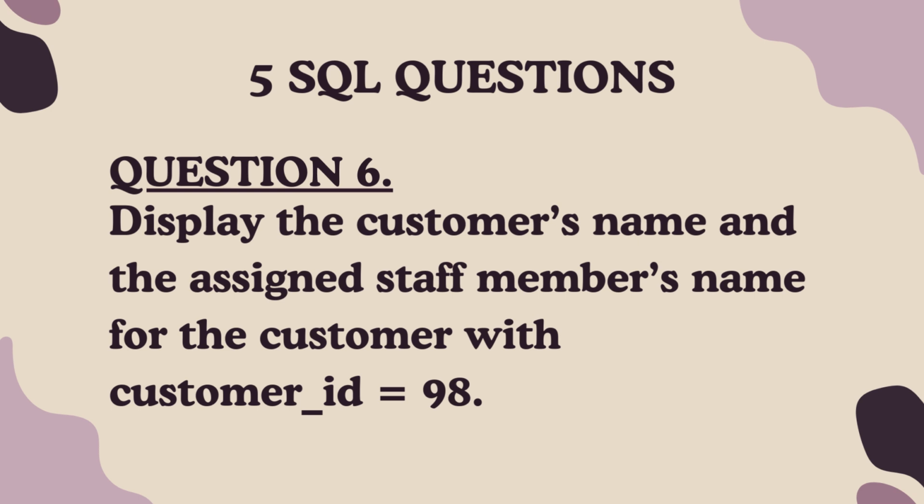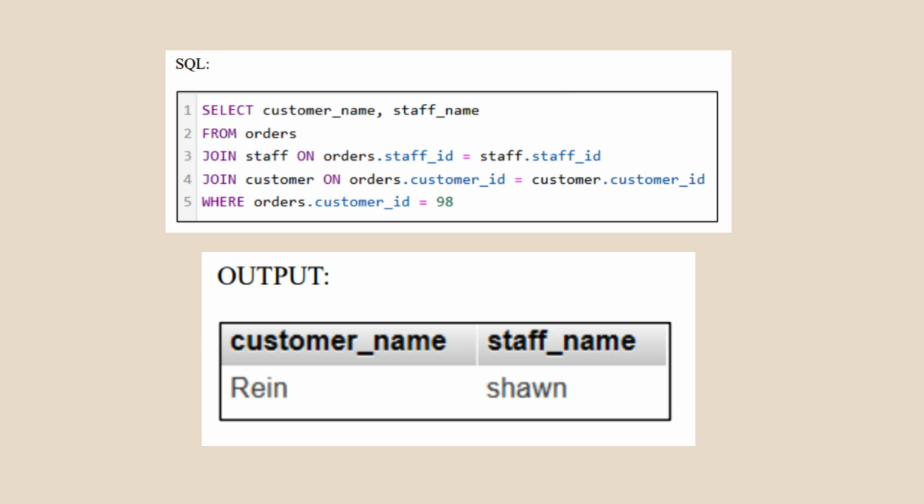For the last question, we are required to display the customer's name and the assigned staff member name for the customer with the customer ID of 98. For the solution, we select customer name and staff name from orders, and then we join both of them. This is a sub-query, so we can access the staff ID without having it as the foreign key for the orders, where the customer ID is 98. So the output is the staff name, which manage the customer name with the customer ID of 98.